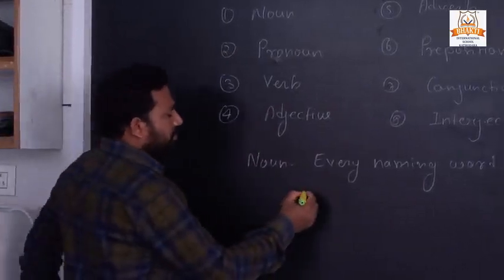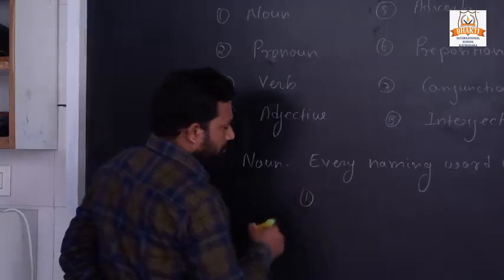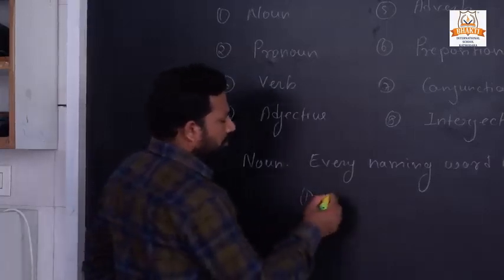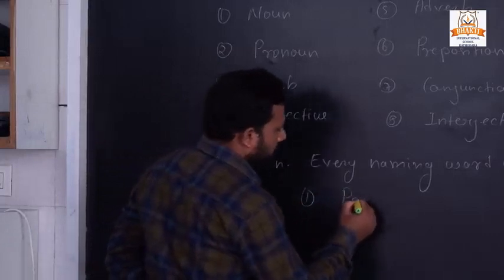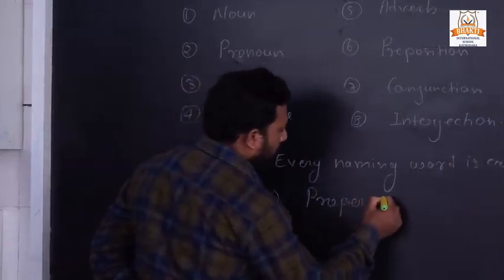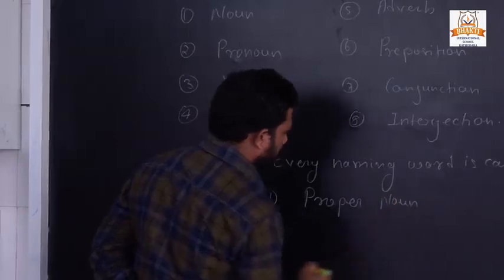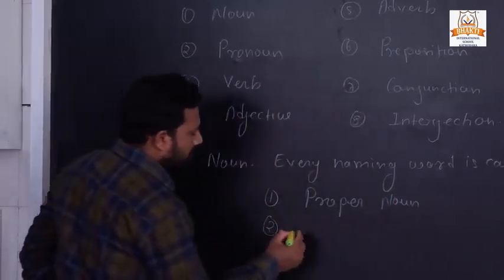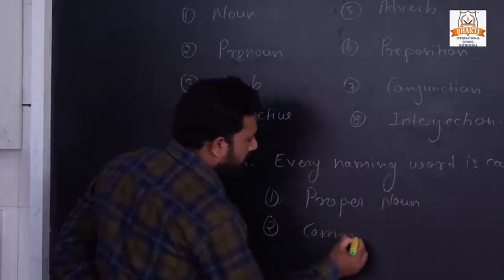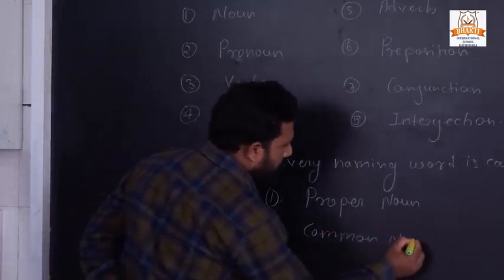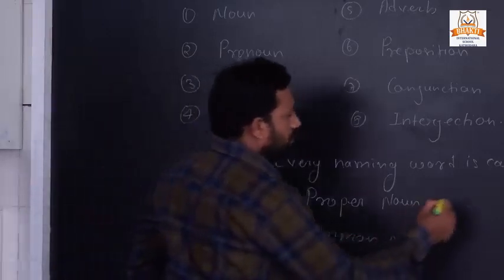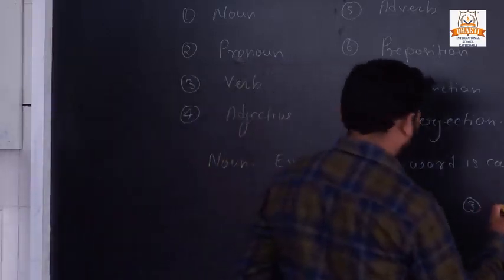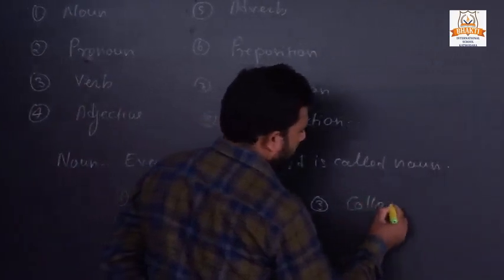There are 5 kinds of noun. First one is a proper noun. Second one is a common noun. Third one is a collective noun.